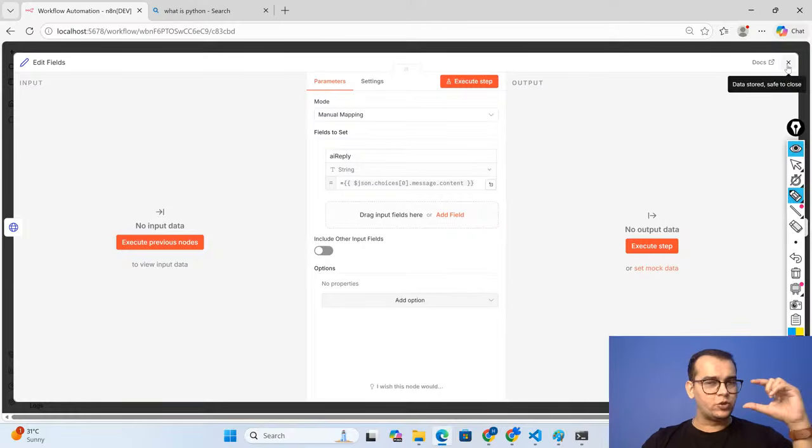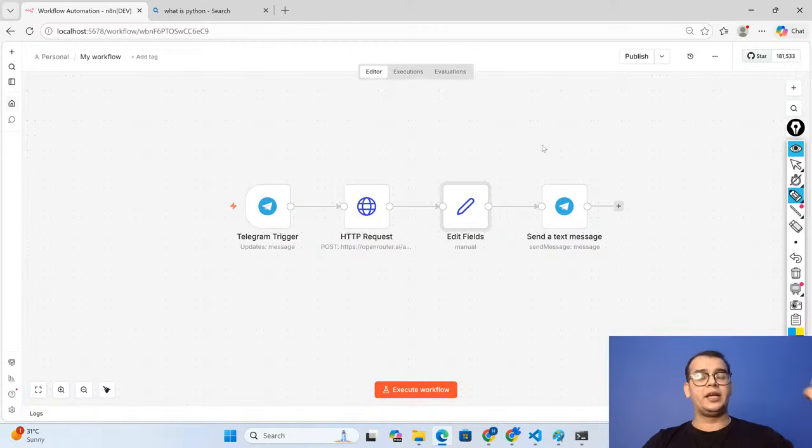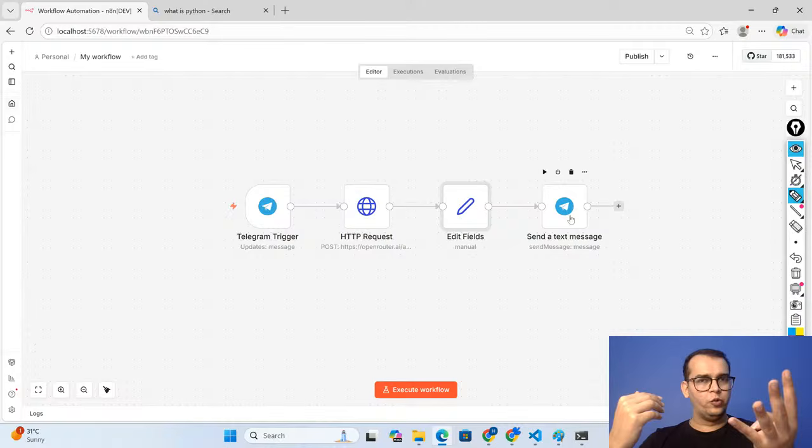Once you customize your response to make it more personalized, it will be sent back to Telegram, and Telegram will send you that information as text. So by connecting only 4 nodes, you have created this AI chatbot.